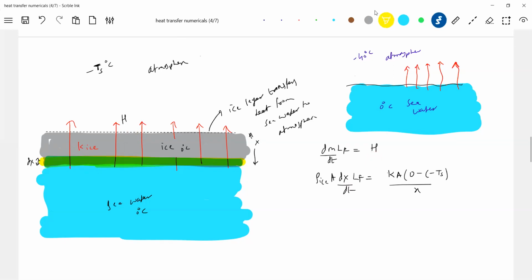Look at this quantity A. What is A? It is the area of cross section of the layer of seawater that will freeze. It will be equal to the area of cross section of the ocean or sea. Don't think of a small area; the whole sea at a time will start freezing. Are you able to understand? I'm not saying some amount of water. No, the whole sea at a time will start freezing here. And look at this A, it gets eliminated.